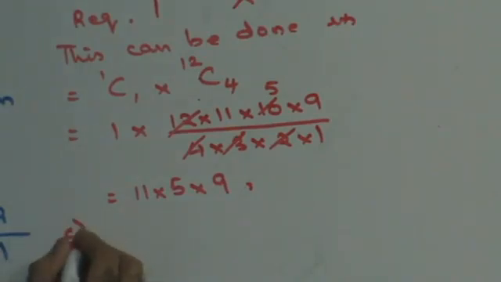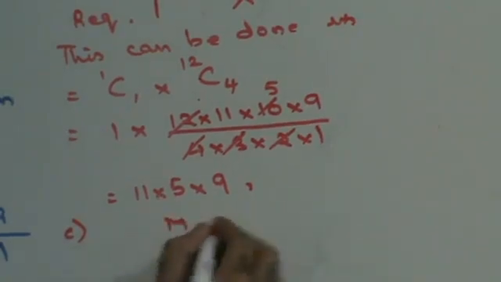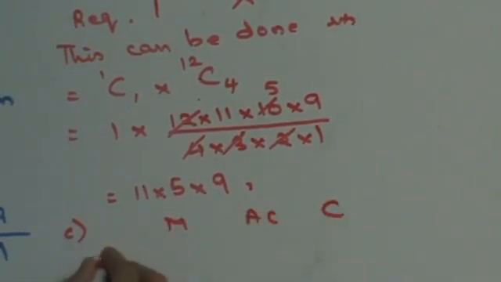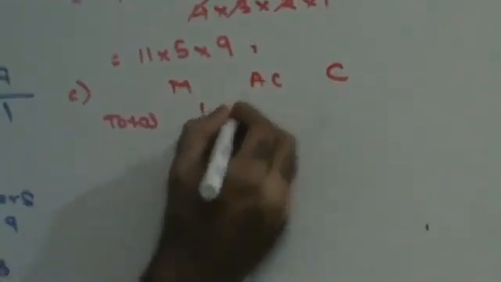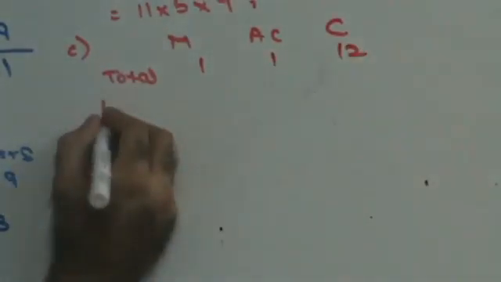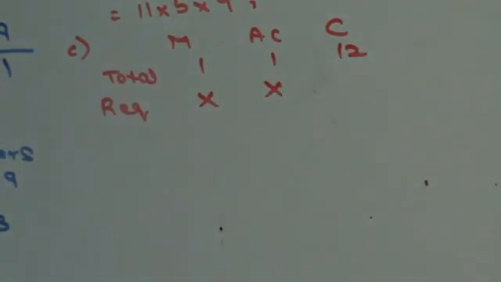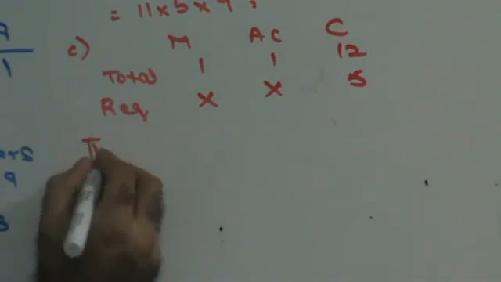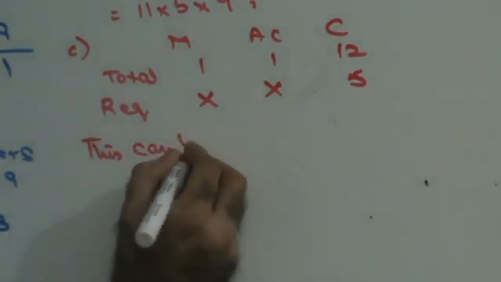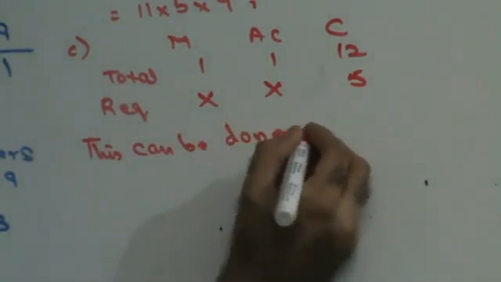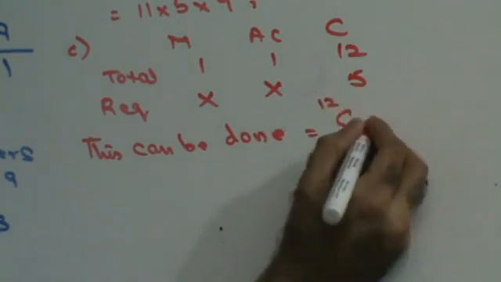Next. Neither the manager nor the accountant. Manager, accountant, clerk. Total, there is 1 manager, 1 accountant and 12 clerks. Required: I don't select the manager, I don't select the accountant. Right? Neither the manager nor the accountant. That means all 5 clerks have to be selected. I can say this can be done in C12 of 5 ways.